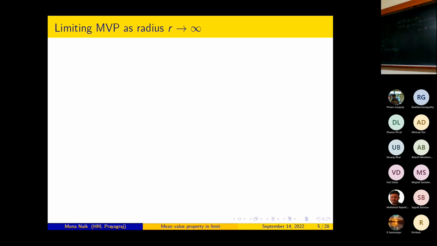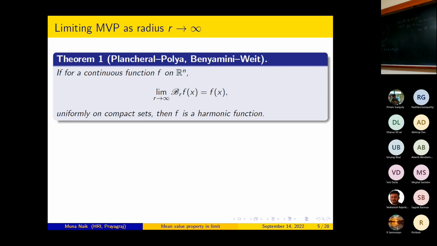So precisely, the result is like this. If for a continuous function f on Rn, the limit as r tends to infinity of Brf(x) is equal to f(x) uniformly on compact sets, then f is a harmonic function. I have taken the ball average to pose my question, and I have written the theorem in terms of ball average. Similarly, you can ask the question for sphere average, and an analogous result holds true for sphere average as well.